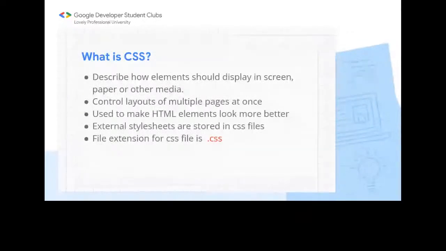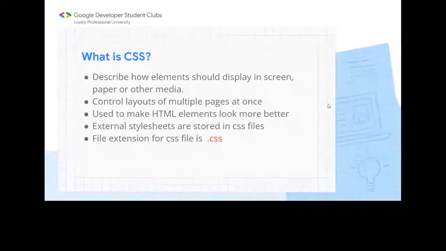It is used to control the layouts of multiple pages, because we can add the CSS in a different file whose extension is .css, and we can use the same file in multiple pages if we want. That's why we can control multiple pages at once with the help of only one CSS file.